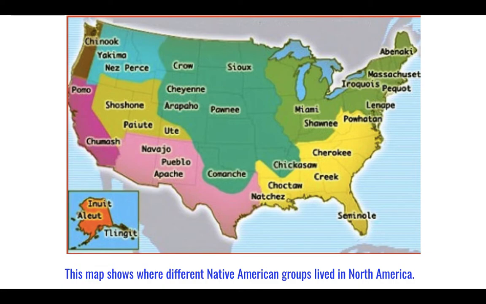This map shows where different Native American groups lived in North America. What I would like you to do for this slide is to take some notes by listing 3 or 4 of the Native American tribes from anywhere in the United States. So again, you can list 3 or 4 of the different tribes across the United States.